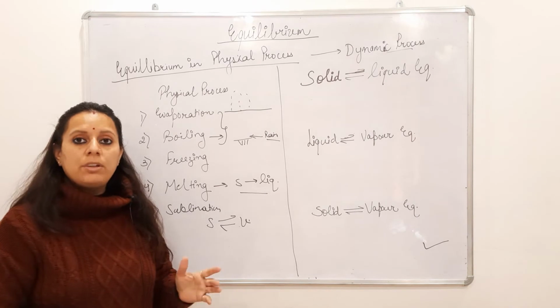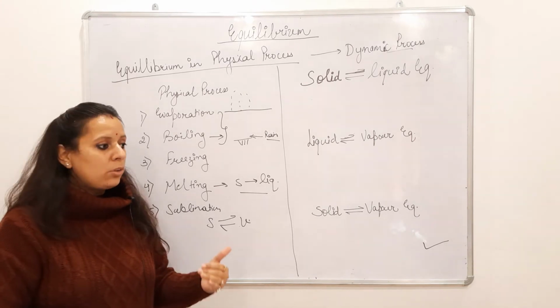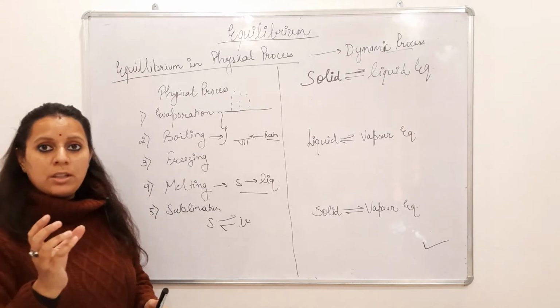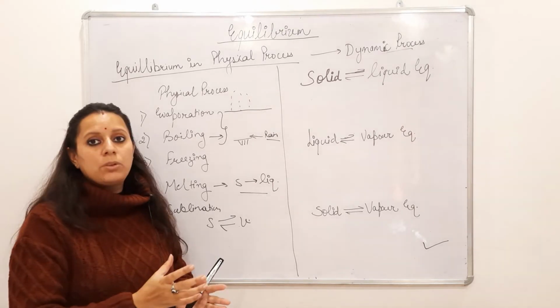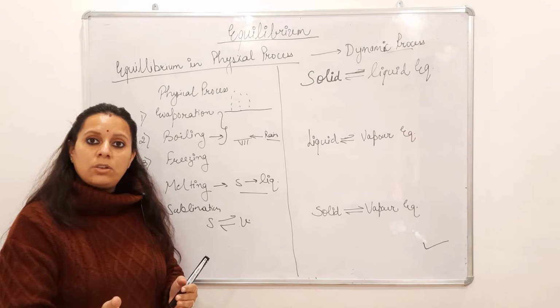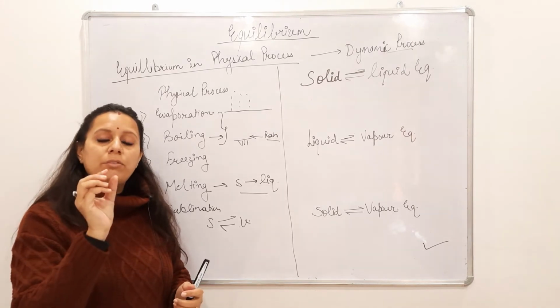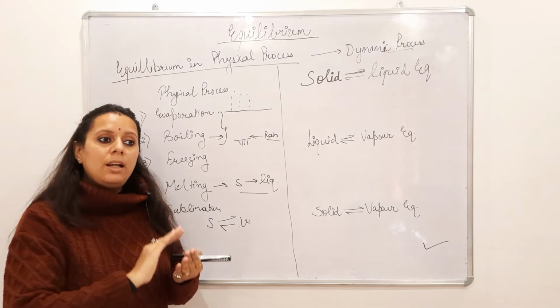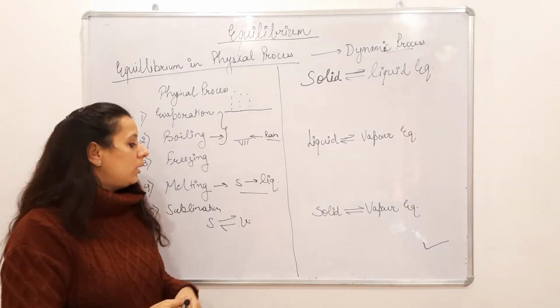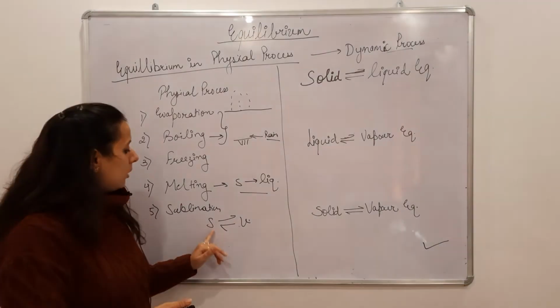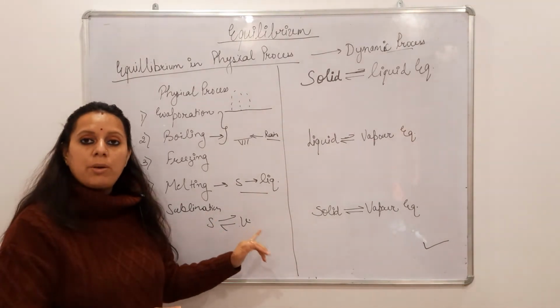When you keep naphthalene balls in warm clothes, then next season if you open your warm clothes, the naphthalene balls become very small, or sometimes completely vanish. It is because of the sublimation process, and the naphthalene balls completely convert into vapor phase.